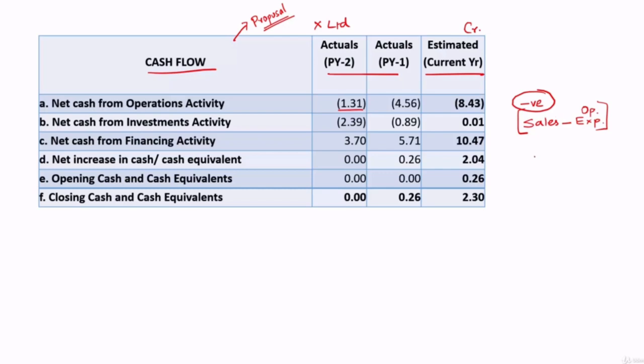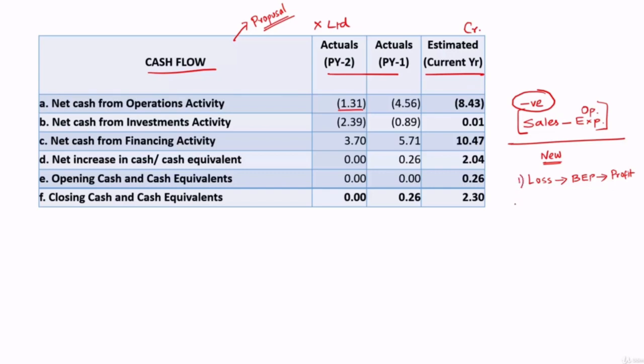They are running a business. The very objective of running a business is to make money. But when they look back at the operations, they have not made positive cash. They have made negative cash. And it is bound to happen, especially in new companies, because in the initial stages they will be suffering losses, then they will reach their break-even point, and only after that they will start making profits. So those companies will be having negative cash flows from operations.